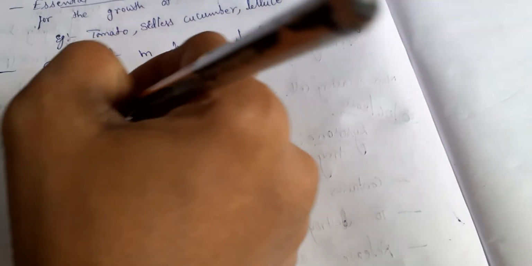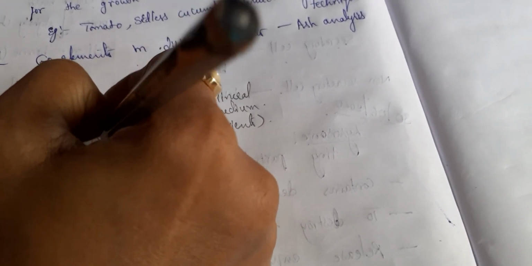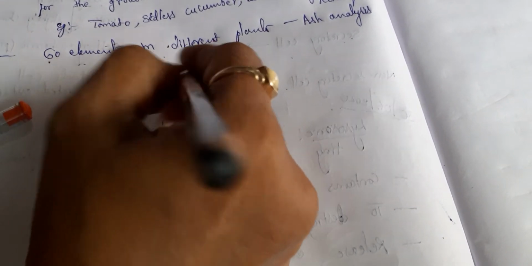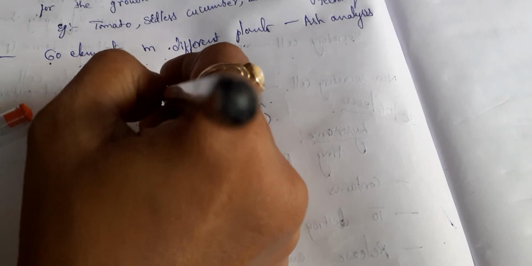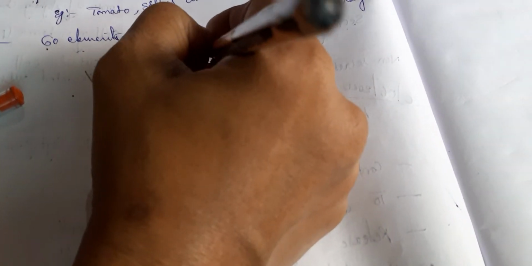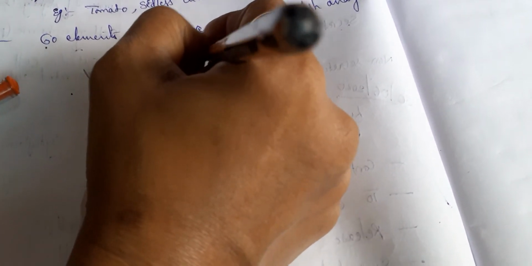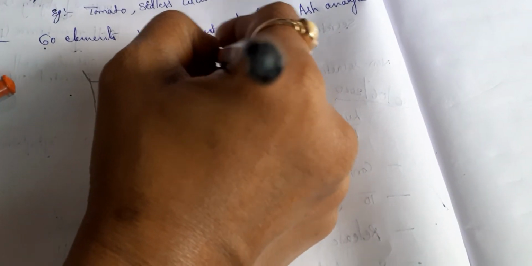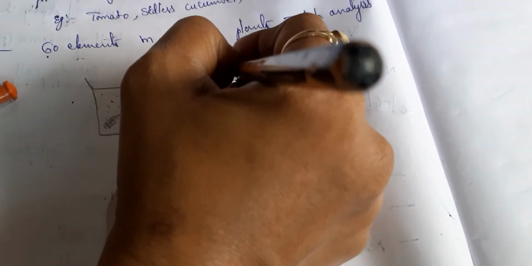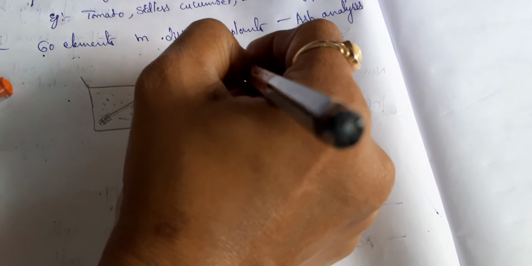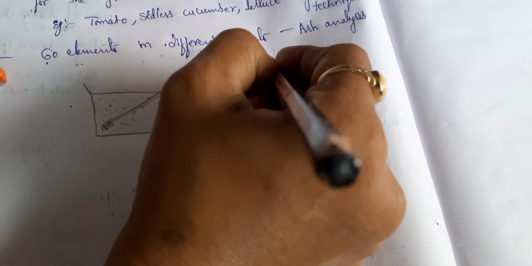There is no soil and then there is aeration. So there is a tube called as aeration tube. This tube will provide the air. Aeration tube will provide the air. So air is provided by the aerating tube.